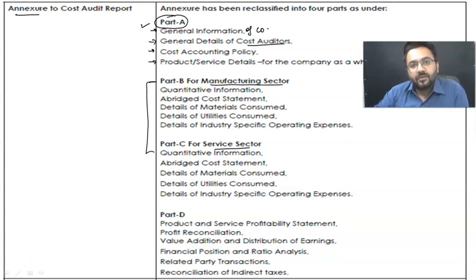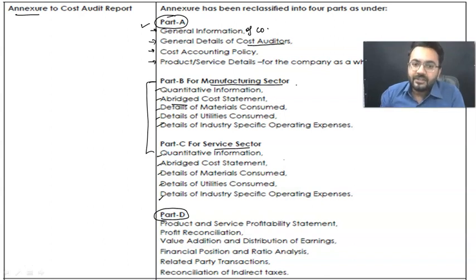Apart from that, it depends upon what kind of business the company is doing. Are they into manufacturing or are they into the service sector? If they are into manufacturing, you are going to mention the average cost statement. So few things are over there. This is going to be common. The content is common, but it creates a difference when it comes to manufacturing and the service sector. We are going to mention it suitably over here, like part B or part C. And at the end, part D is all about the profitability.